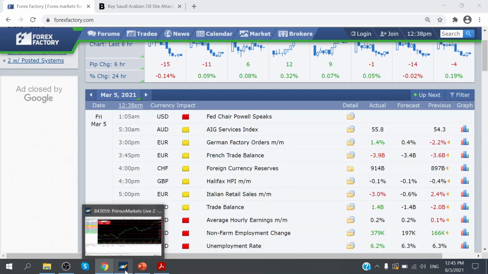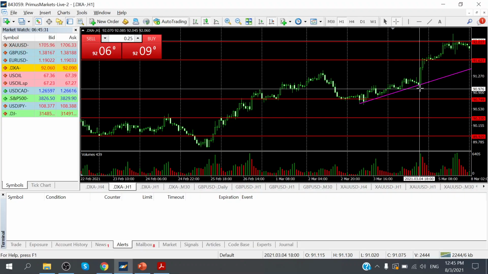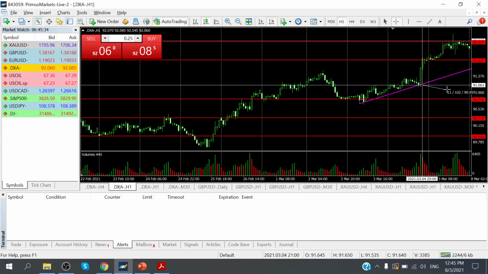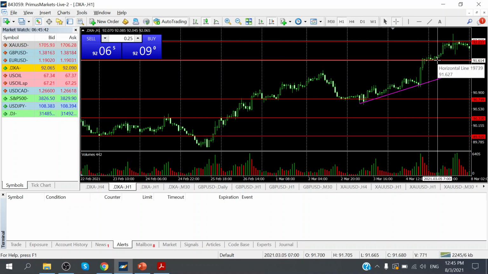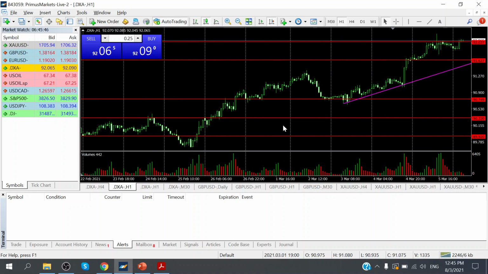Okay, so his comments again pushed up the US dollar index, rising from 91.06 all the way to that morning's high of 91.65. And again on Friday itself, it was a follow-through bullish move for the US dollar. Okay, so US dollar strengthening on early Friday morning and also for most of Friday.